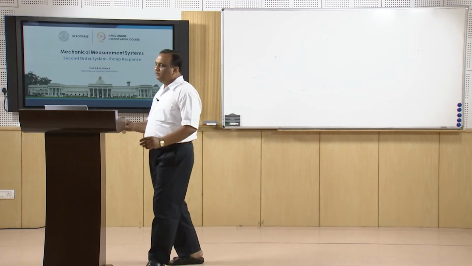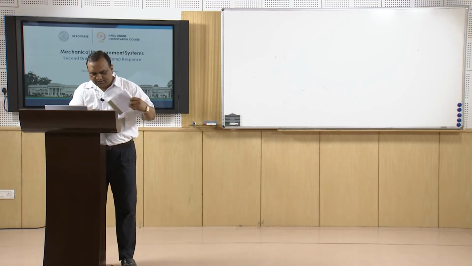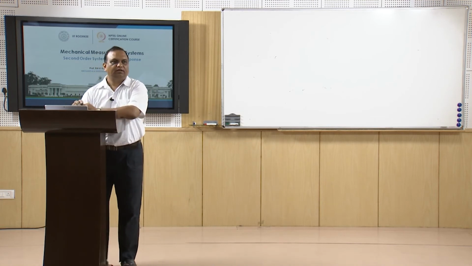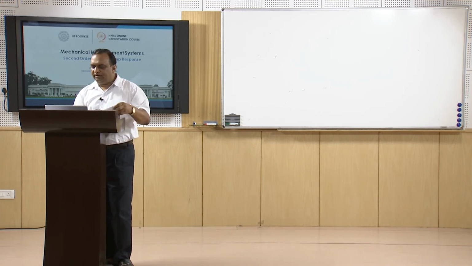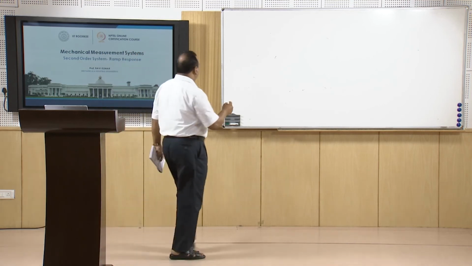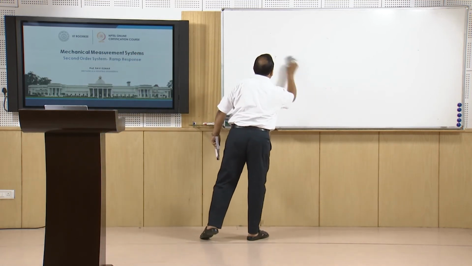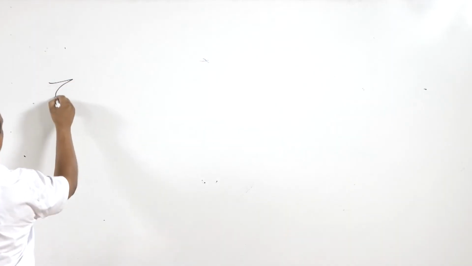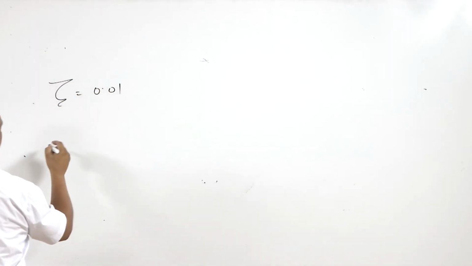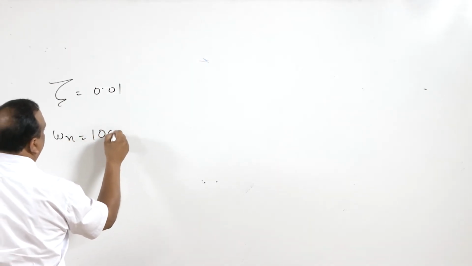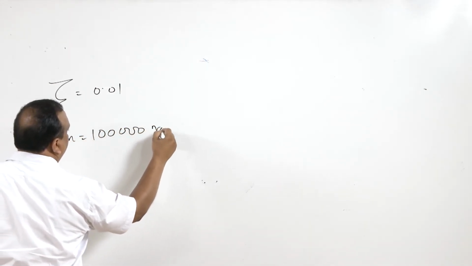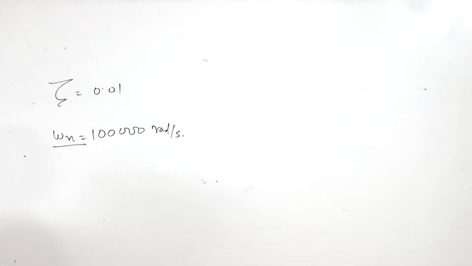Now we will take an example of a pressure pickup. In a pressure pickup where a piezoelectric transducer is used, the damping ratio is 0.01 and natural frequency is 100,000 radians per second, right?